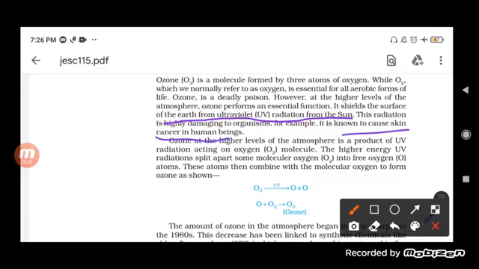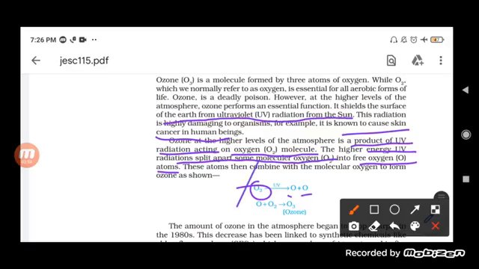Now see here, what happens at a higher level of the atmosphere? Ozone is a product of UV radiation acting on O2 molecules. The higher energy UV radiation splits some of the oxygen molecules into free oxygen atoms. When ultraviolet radiation falls on O2, it is divided into O and O.